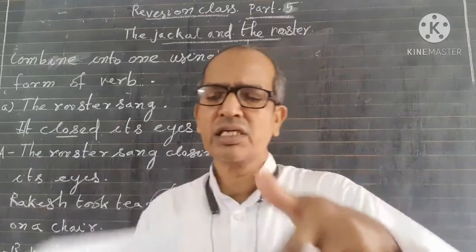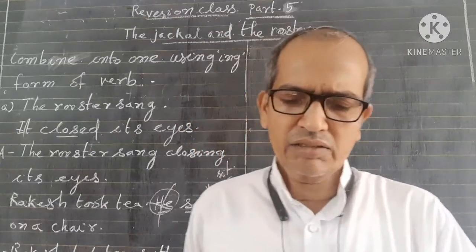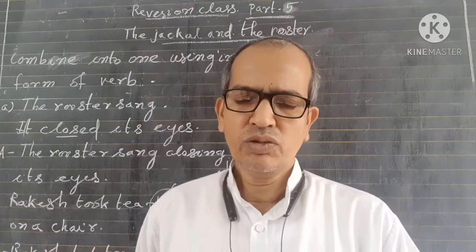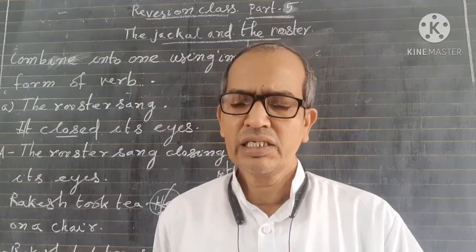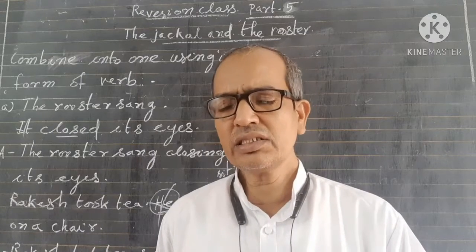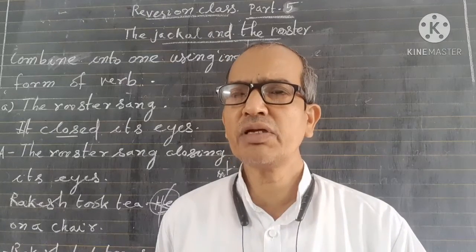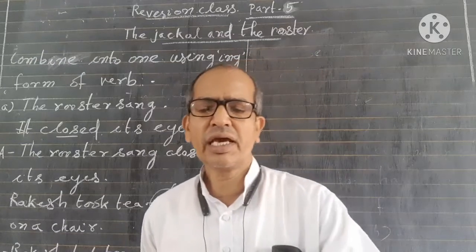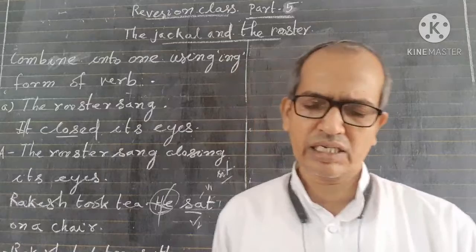Then we will discuss the other. Now see, the parrot sang. It sat on a tree. We have to drop it here. Then sat on a tree, we have to add it. Sat will be changed into sitting. The parrot sang sitting on a tree.